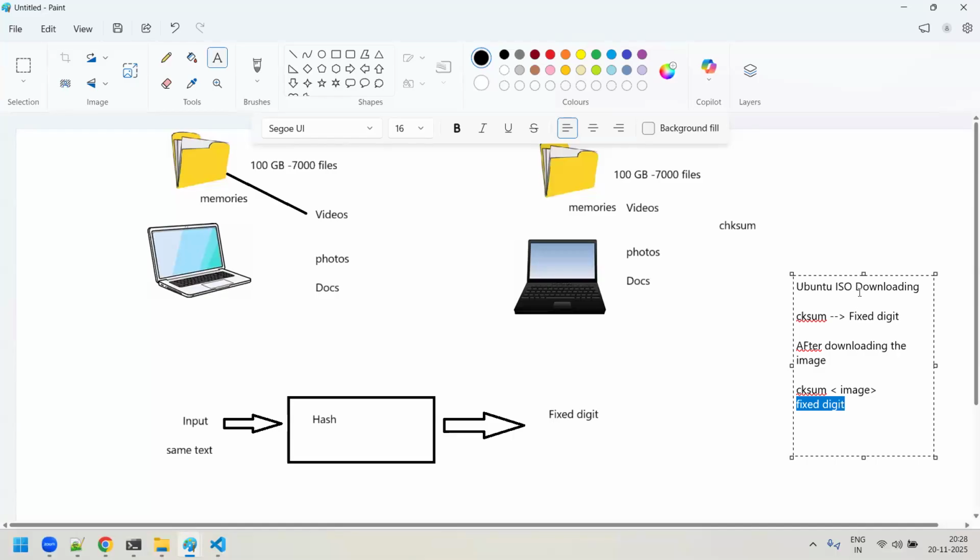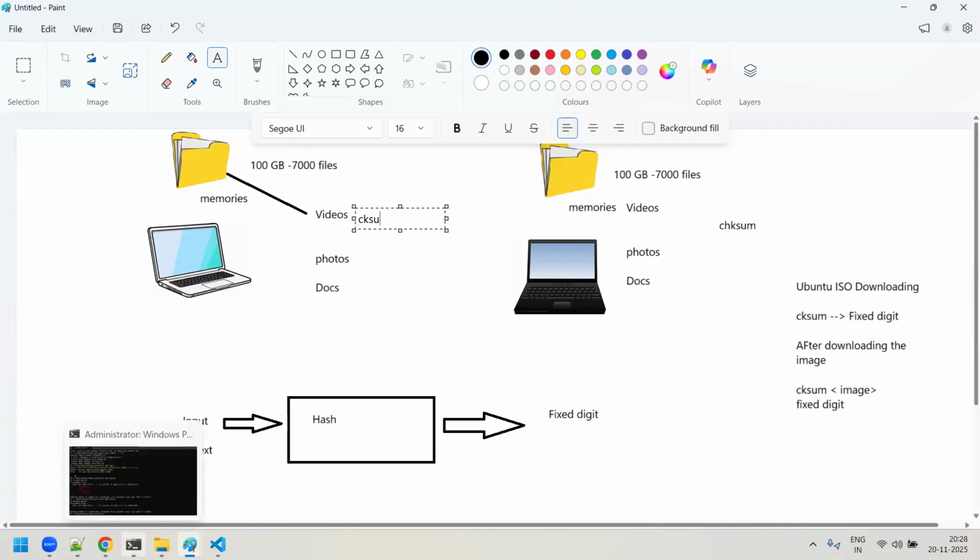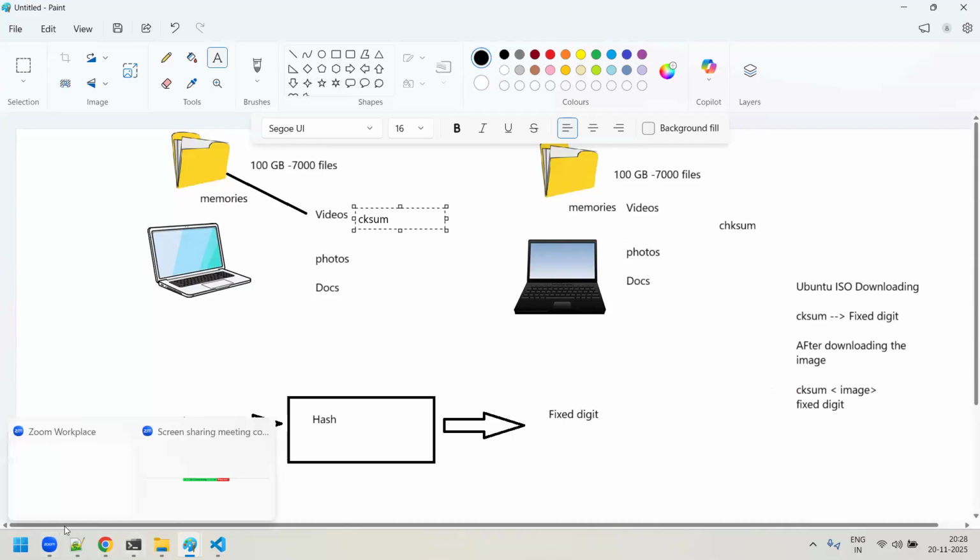But what is the file which they have given for downloading? It's the same file which I have downloaded. Similarly, when you try to copy this memory folder from here to here, you have this video folder, photos folder, and doc folder. You try to run a checksum on this video folder and you get some fixed digit value.